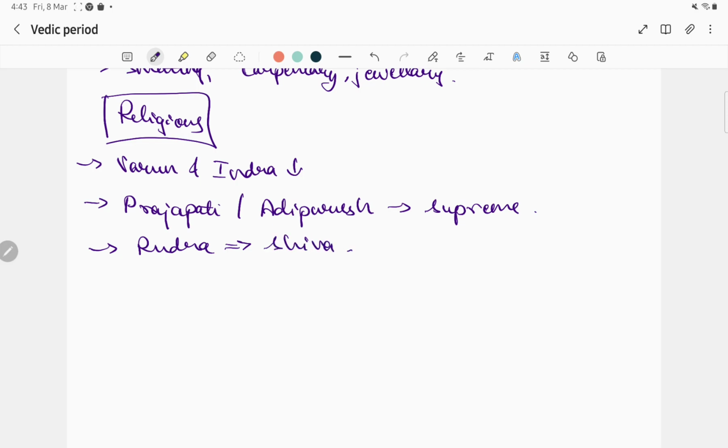Rudra is worshipped during the early Vedic. So this is the first time we can see the Shiva name.